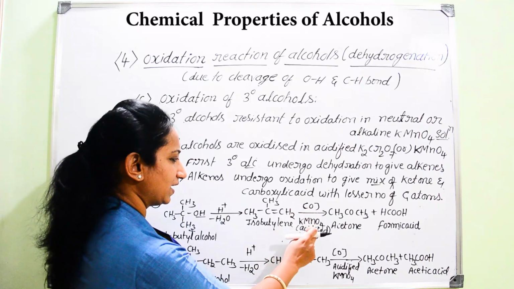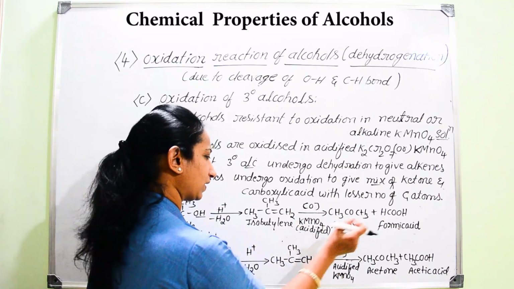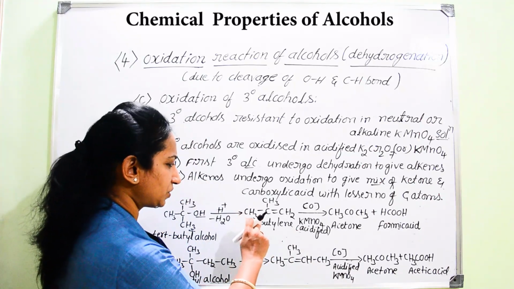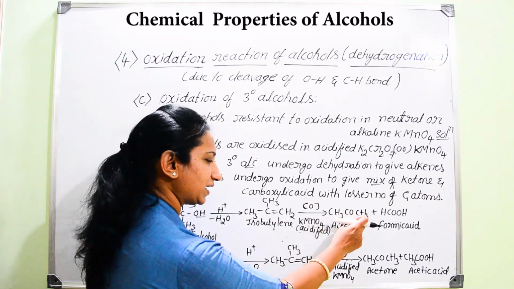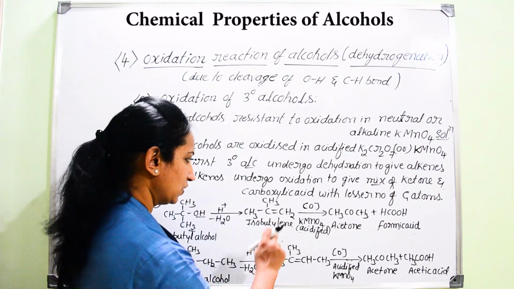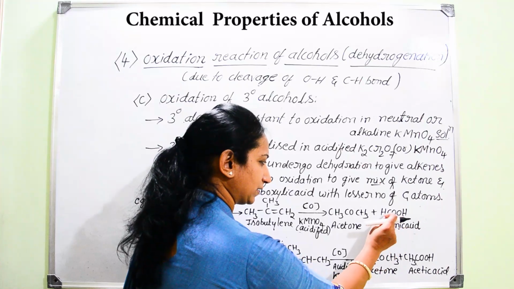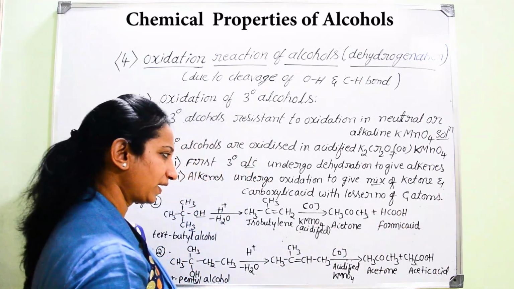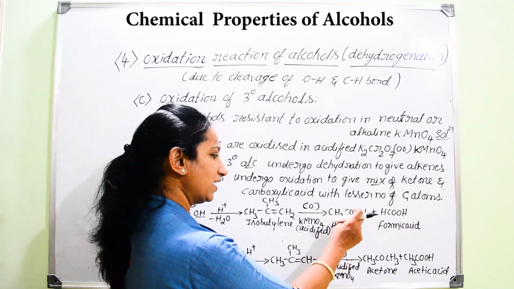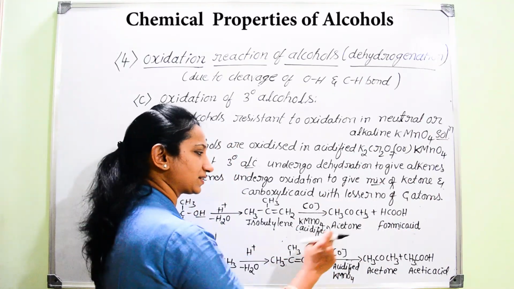On further oxidation, you get conversion into two products. One is CH3COCH3, and here there will be breakage of one carbon atom, which results in the formation of a carboxyl group, that is formic acid. Hence you get a mixture of acetone as well as formic acid in this case.